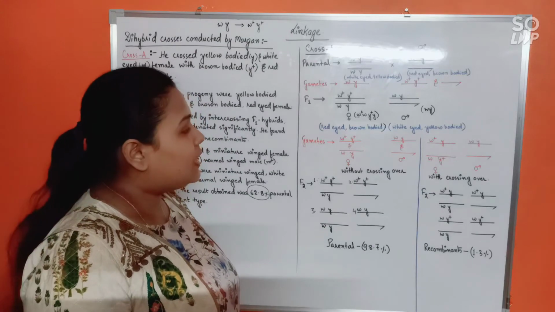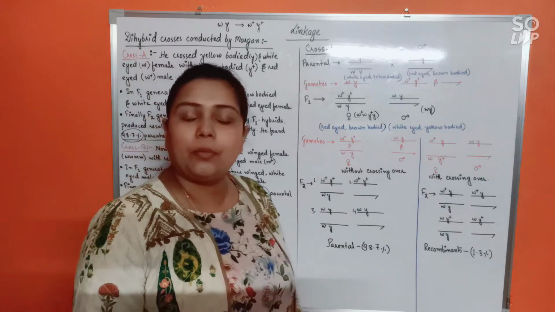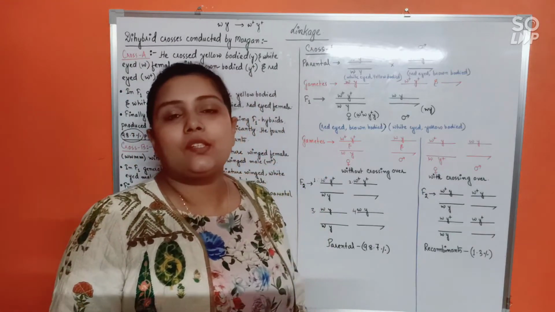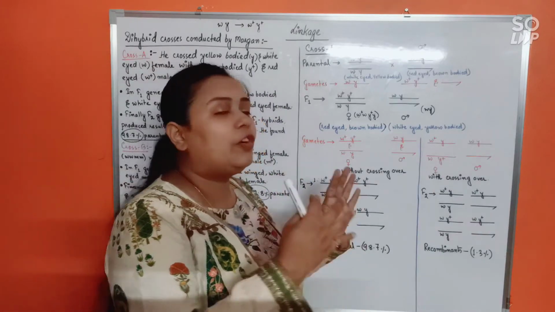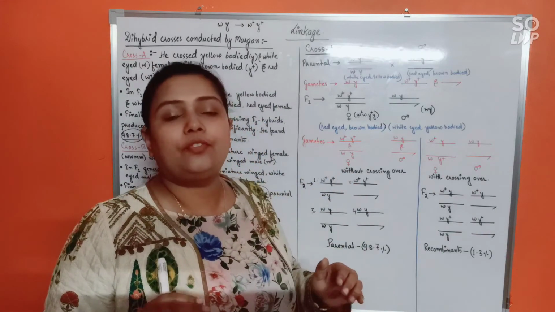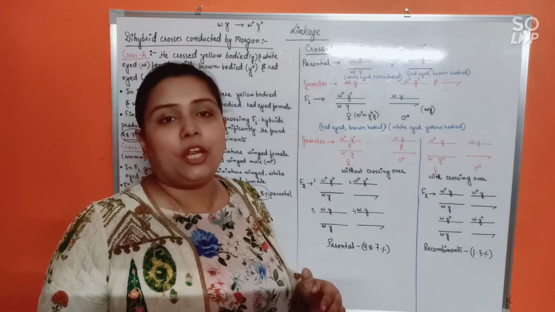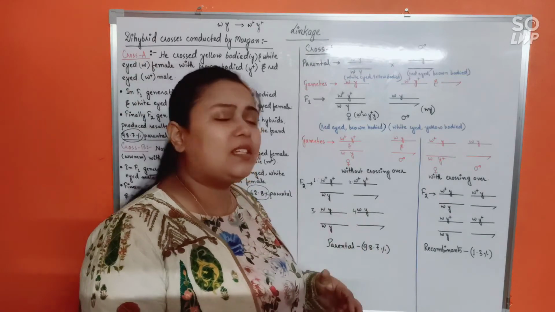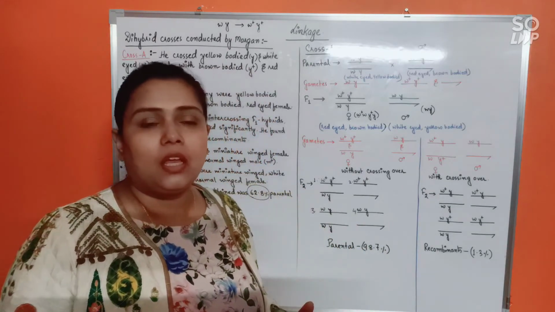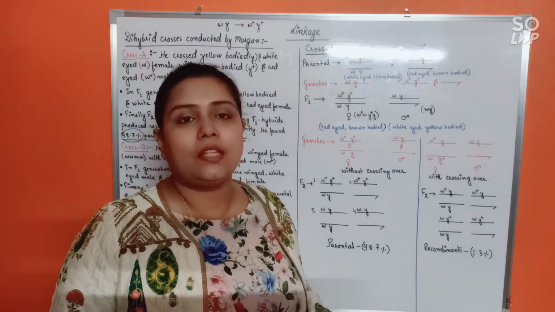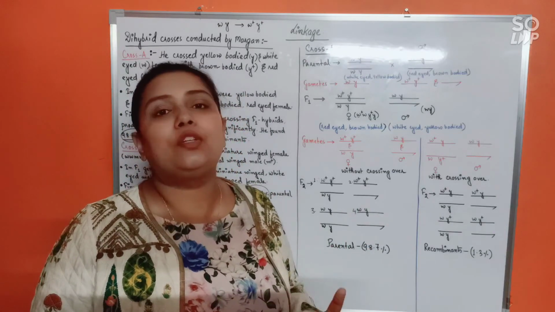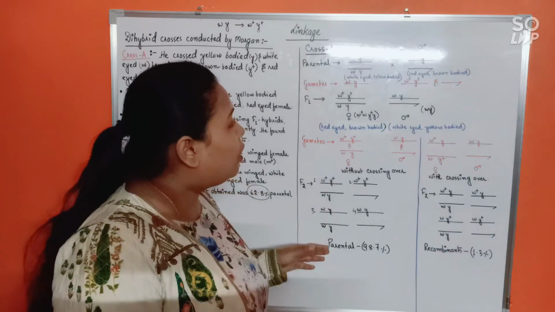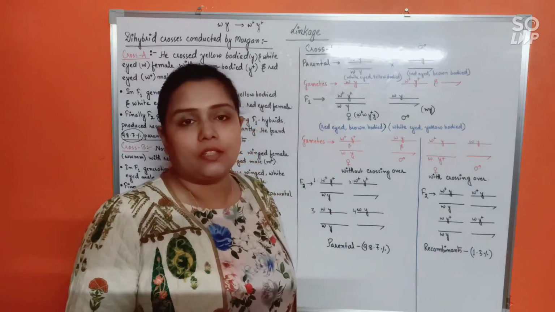Understood? In the NCERT also this cross has been diagrammatically represented, but in the NCERT, because with crossing over, without crossing over, any such kind of elaboration has not been done, that's why it seems very confusing. The diagram, if you directly see in the NCERT, sometimes you might not be able to make any sense out of it because it has not been properly elaborated.